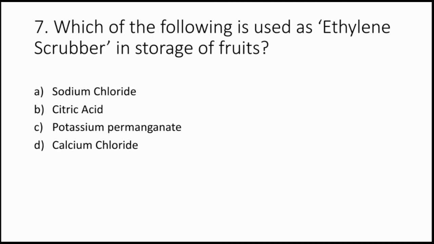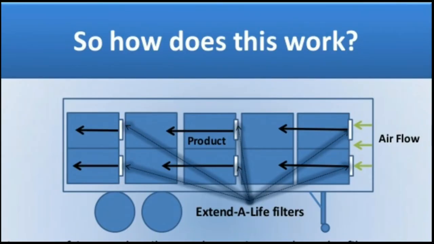So therefore we use potassium permanganate as ethylene scrubber. And how it is being used? So here in this diagram you can see, in the storage house we have certain filters which has these potassium permanganate or various ethylene scrubbers, and with the airflow these scrubbers get into the air, and thus they will scavenge the ethylene gas, and that is how they will increase the shelf life of fruits in cold storage.